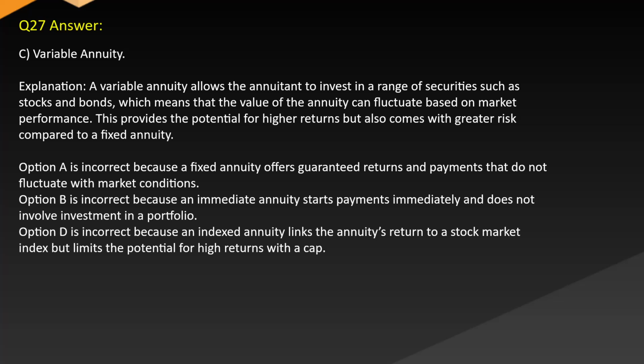Option A is incorrect because a fixed annuity offers guaranteed returns and payments that do not fluctuate with market conditions. Option B is incorrect because an immediate annuity starts payments immediately and does not involve investment in a portfolio. Option D is incorrect because an indexed annuity links the annuity's return to a stock market index but limits the potential for high returns with a cap.